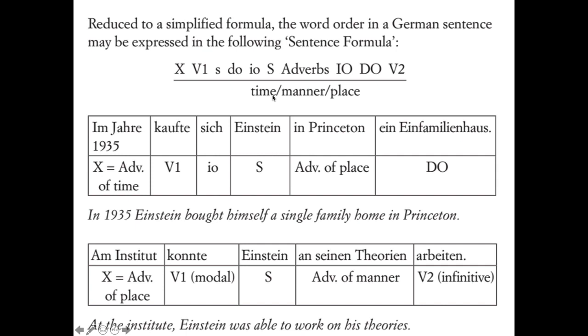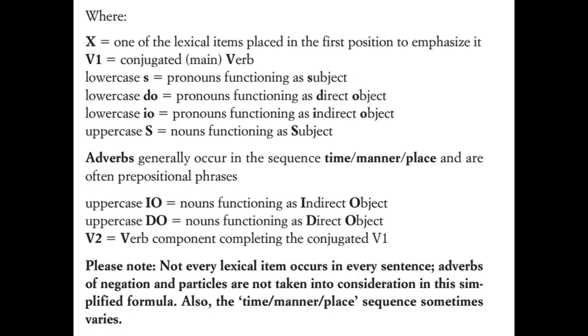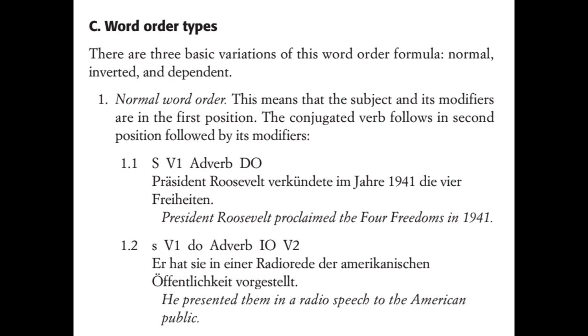Okay, so then we have all these that we went over before. And of course, not every lexical item occurs in every sentence. It doesn't have a negation in this, for example. So it's a mix and match depending on what you want to say, right? And so there are three basic variations of this word order formula: normal, inverted, and dependent.